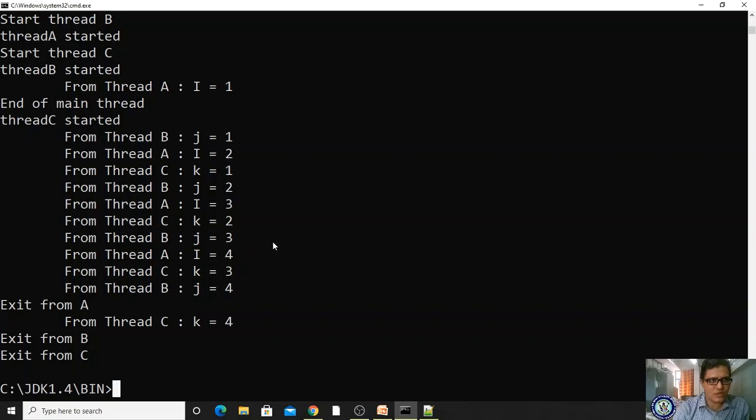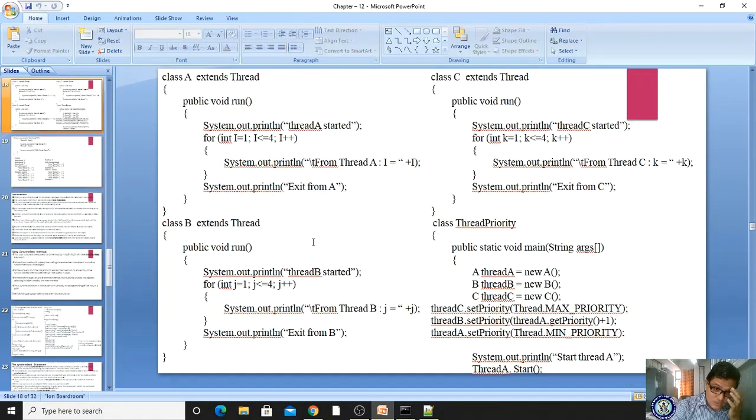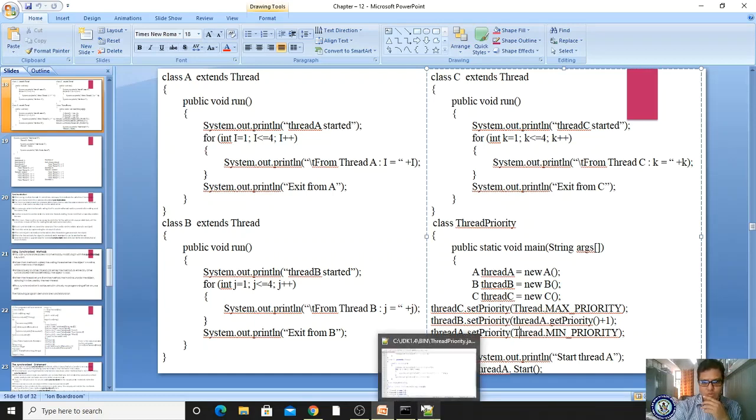BAC, right? So it is acting according to whatever priority you set. Based on that it is executing. Okay, don't expect the same output. It will come according to the started thread. Which thread we have started consists of a minimum priority. Even if it consists of minimum priority, we are supposed to do that.